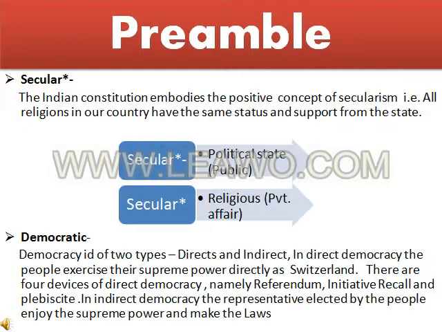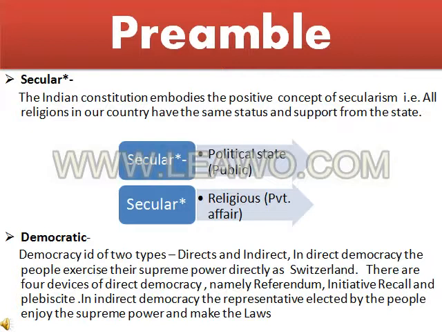Political state and religion: religion means private affairs. The political state belongs to the public and religion belongs to private affairs. It means the state has nothing to do with private affairs, or the state has nothing to do with religions. Whatever policies, whatever laws are made or implemented, should be on the basis of the political state. There should be no discrimination. Our constitution doesn't allow any type of discrimination on the basis of religion, right? This is the real meaning of secularism.